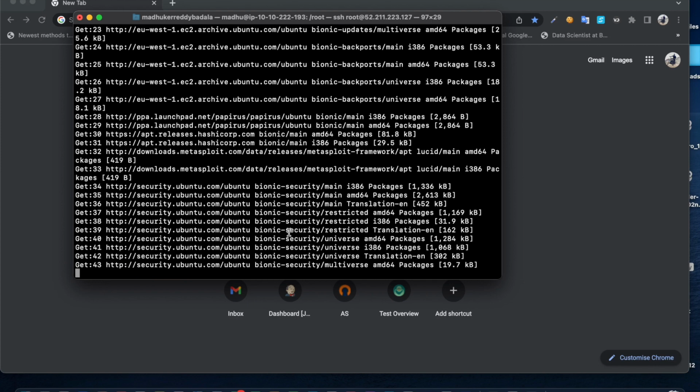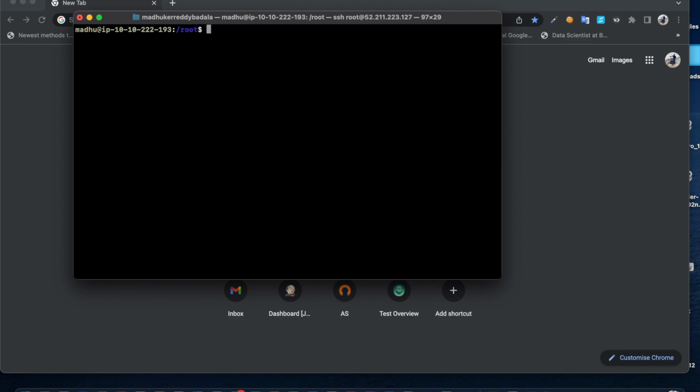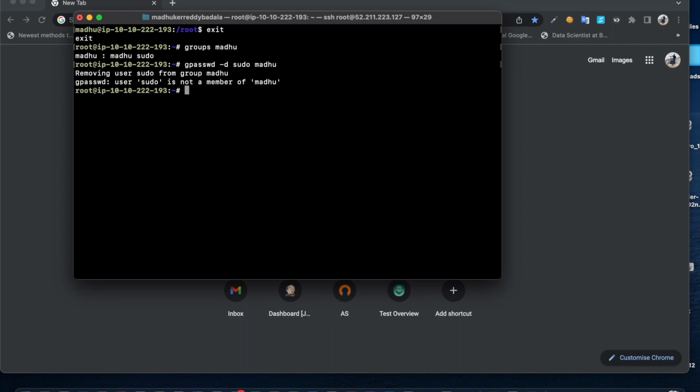So you can do it another way as well. What I'm gonna do, just exit. Then I'm gonna remove that Madhu user from the sudo group. If I look, Madhu now is part of sudo. Then what I'm gonna do, gpasswd -d, then give that group name and username. Okay, removing user Madhu, so sudo is not a member of Madhu.